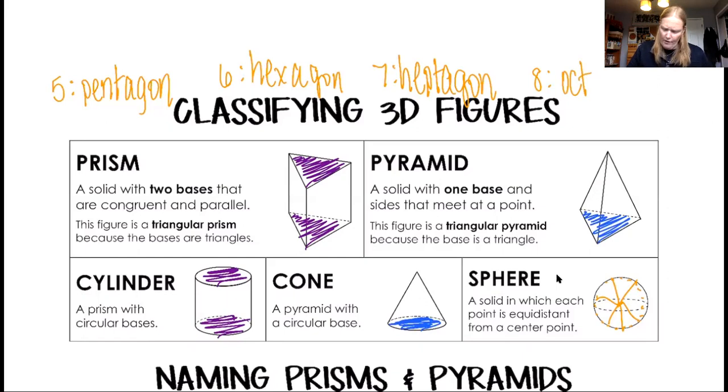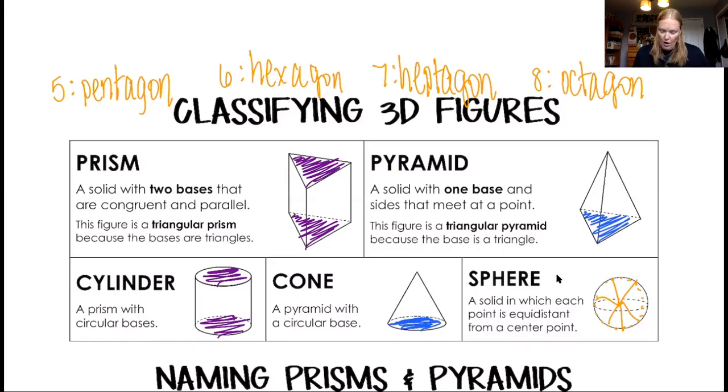OCT, why am I drawing a blank? AGON. Yeah. I wanted to put an O there, another O there for a minute. That was weird. Okay, so we're going to use those. I stopped at 8 because those are all the ones we need. And maybe later on in math, you'll use bigger numbers, but for now, we just need those.